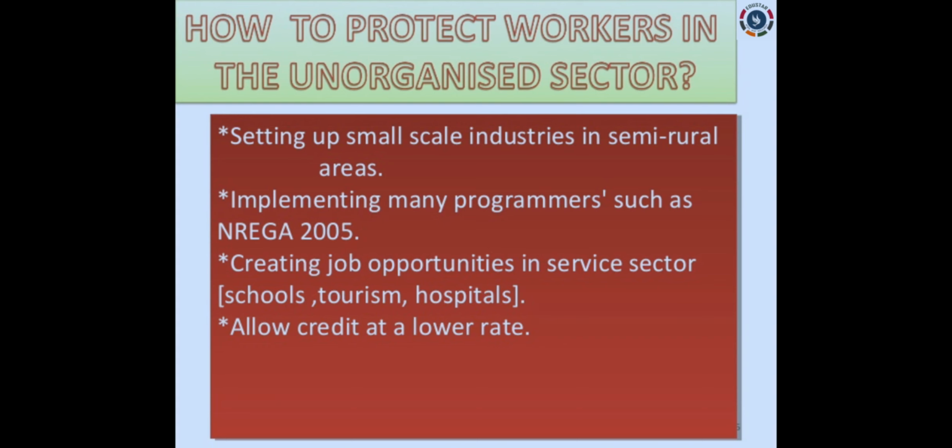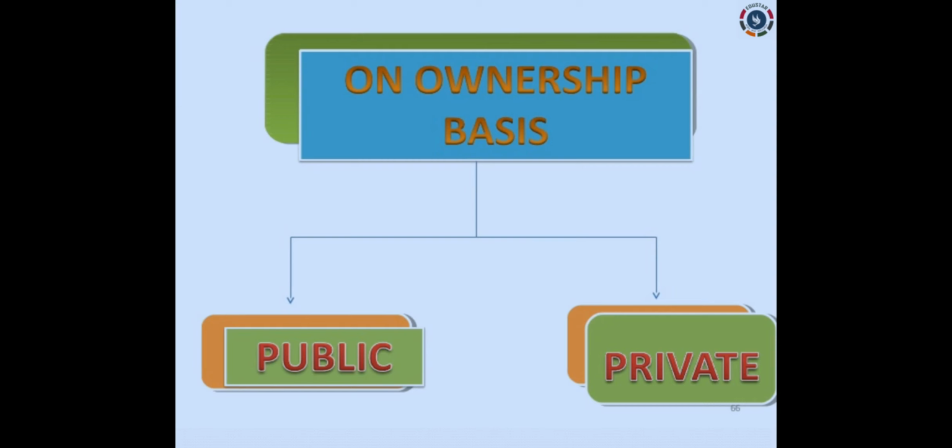Allow credit at a lower rate. Credit means what? Loan activity also. The bank can provide loans to these workers at a lower rate. Then they can start their own business by themselves. So this is the protection activity of the government regarding unorganized sector workers. Don't forget, these are all very important questions. And next, on the basis of ownership, how are the sectors classified? Yes, on the basis of ownership, the sectors are further classified into public sector and private sector.